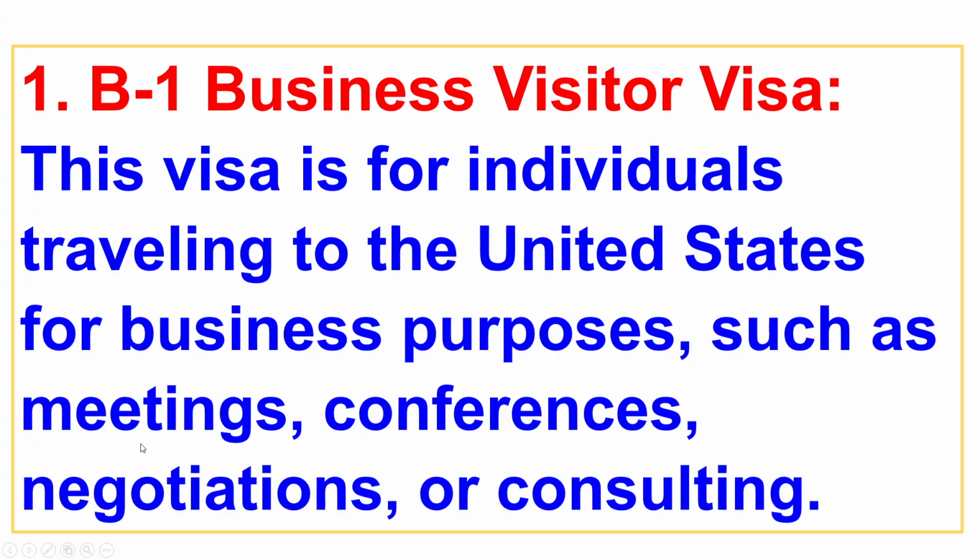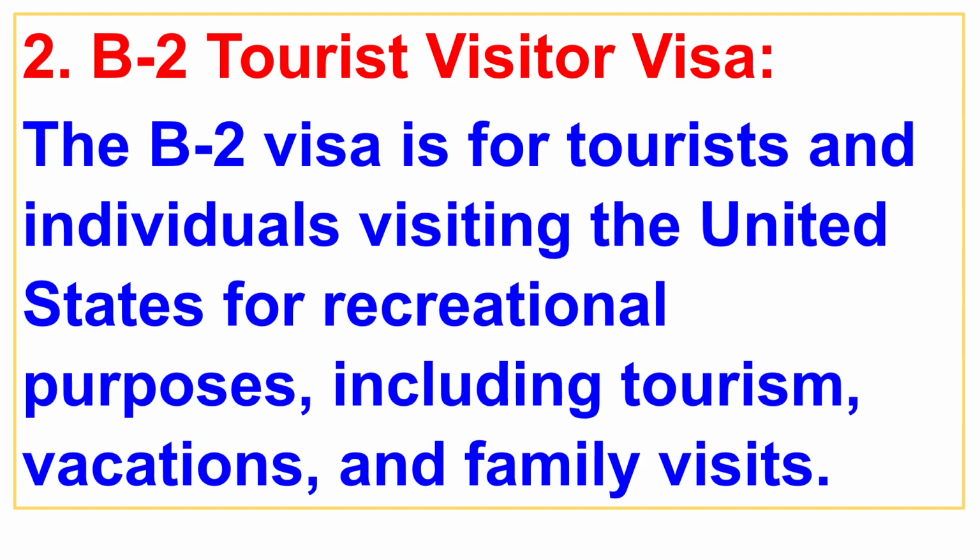How many types of visa can you apply for? 1. B1 Business Visitor Visa. This visa is for individuals traveling to the United States for business purposes, such as meetings, conferences, negotiations, or consulting. 2. B2 Tourist Visitor Visa.